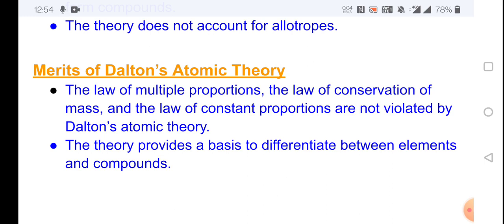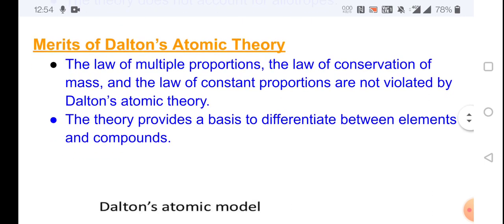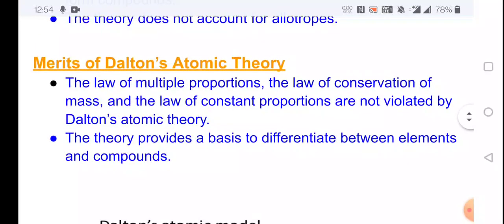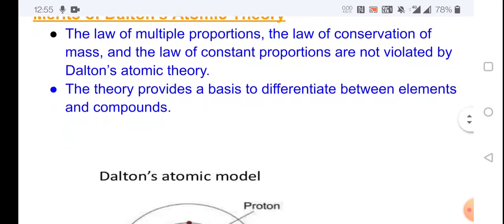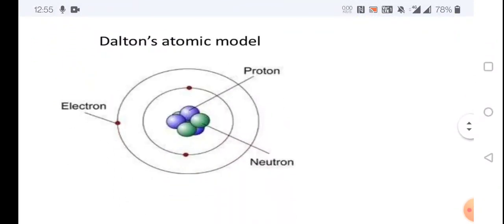There are two merits in Dalton's theory. First, it obeys the law of conservation of mass, the law of multiple proportions and the law of constant proportions. Second, it gives a base to differentiate elements and compounds. See this picture. According to this picture, electrons are revolving around the nucleus, and the nucleus is composed of two kinds of particles, that is protons and neutrons.